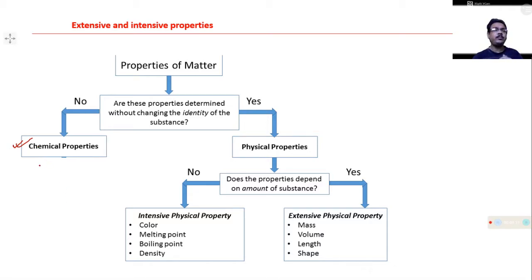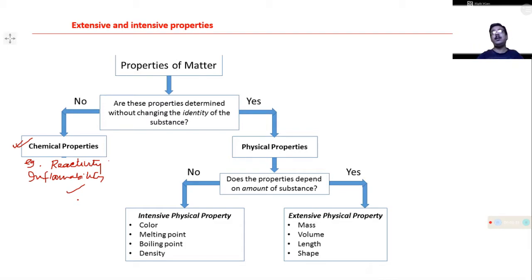For example, you can take examples like chemical reactivity, or inflammability. These are the properties. In knowing those properties, you have to change the identity of the chemical substance.